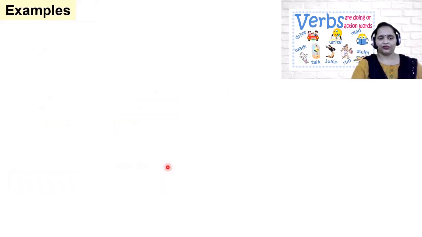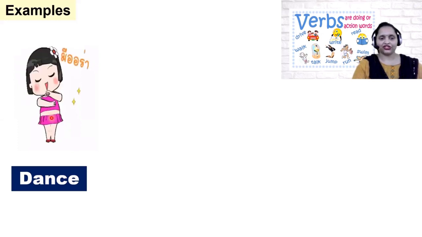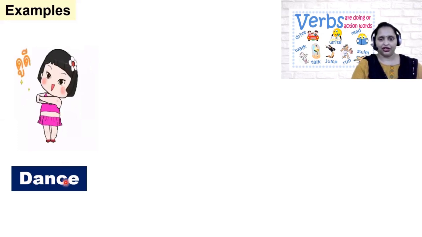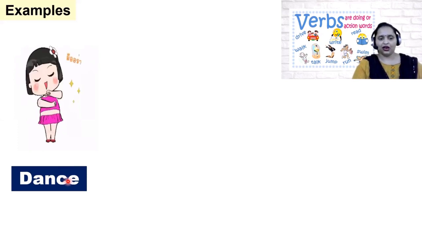Next example. Look at this pretty girl. So, the verb done by this girl is dancing. The action which she is doing is dancing. So, here, the word dance is an action word. It means it is a verb.